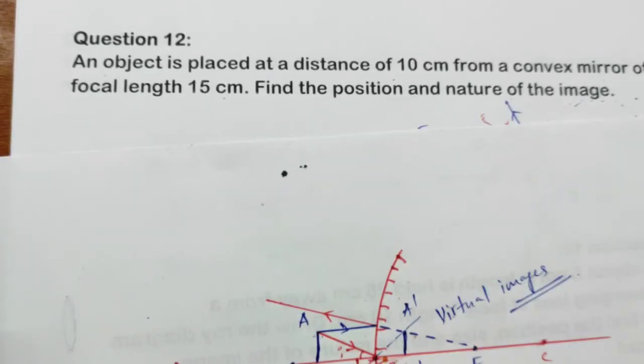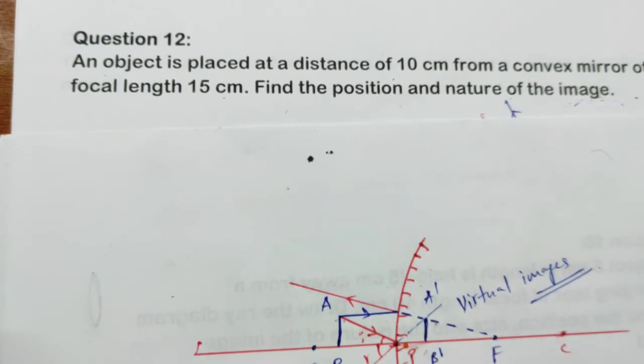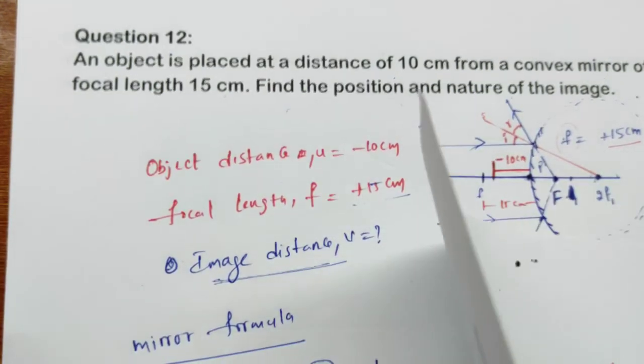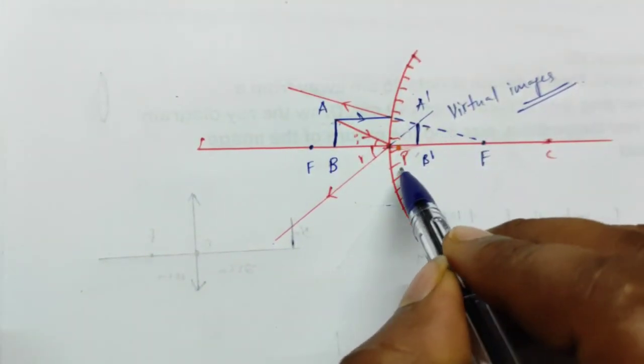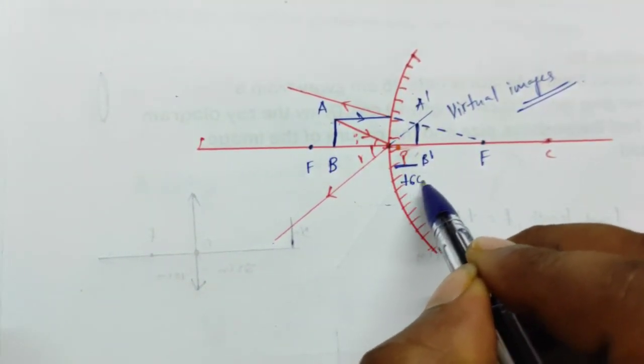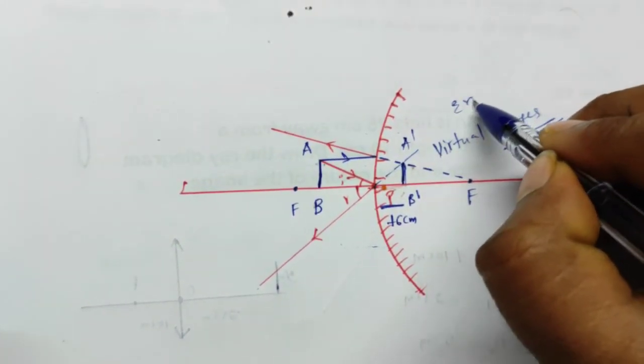So that's all, right? The question: find the position and nature of the image. The position we already found, right? The position is +6 centimeters. And the nature of the image is a virtual image and an erect image.